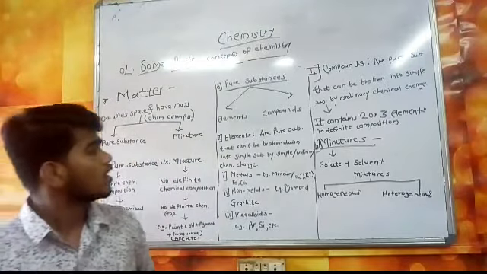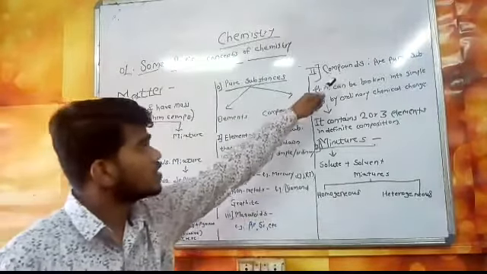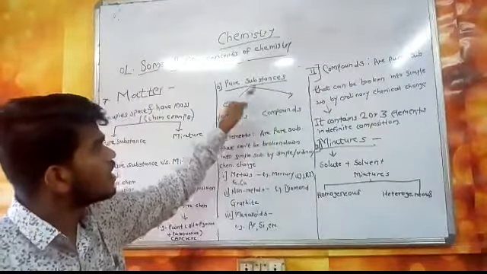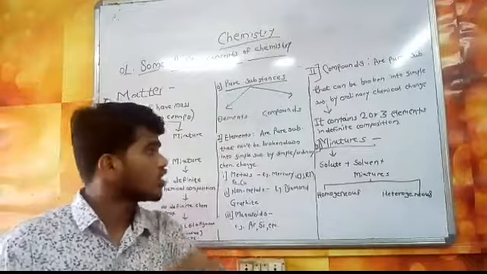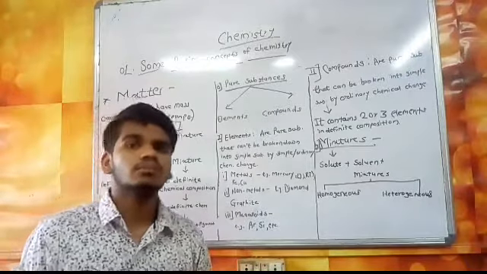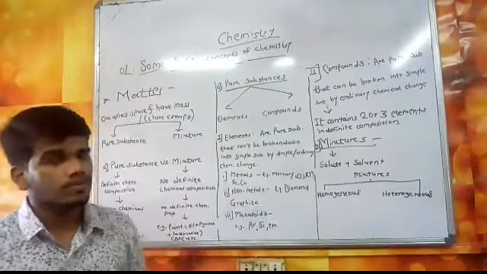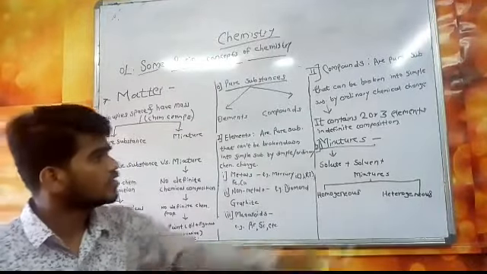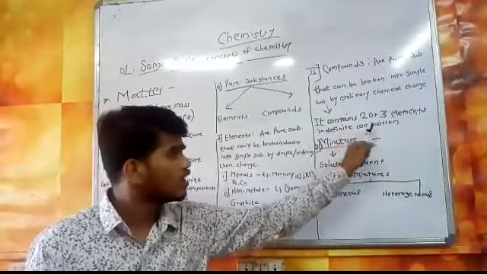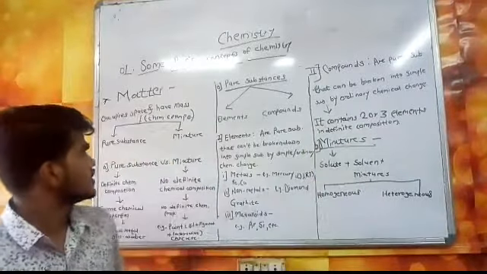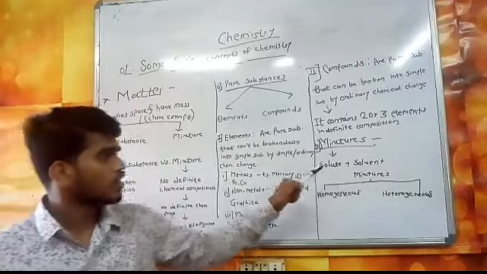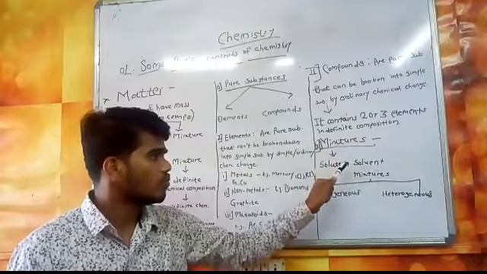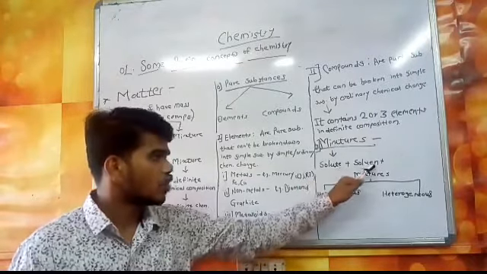Now let's see the other classification of pure substances: compounds. So what are compounds? Compounds are pure substances that can be broken into simpler substances by a simple or ordinary chemical change. They can be converted into simpler chemical substances as they contain two or more elements in definite composition. Now let's see what mixtures are. A mixture is formed by mixing solute and solvent.